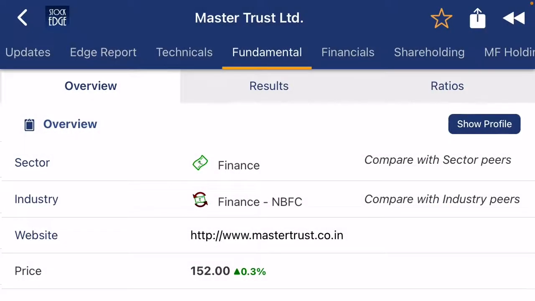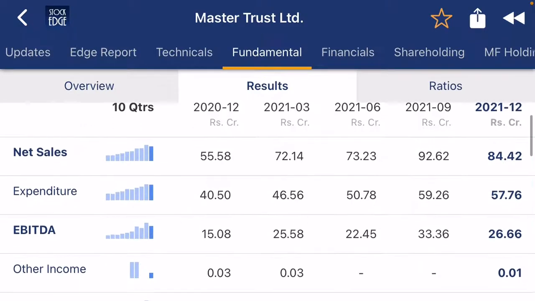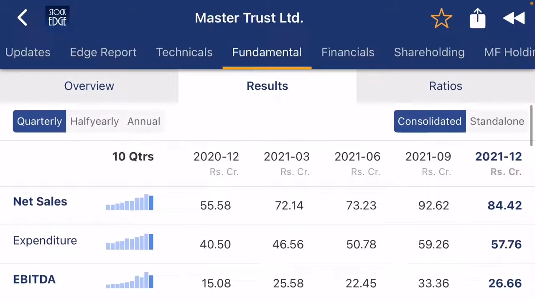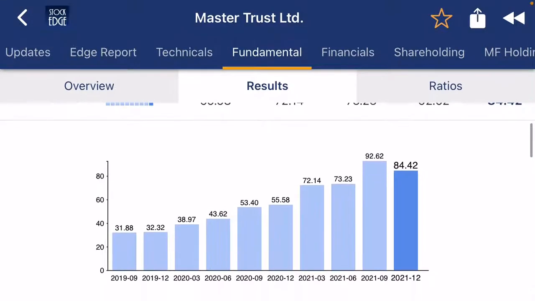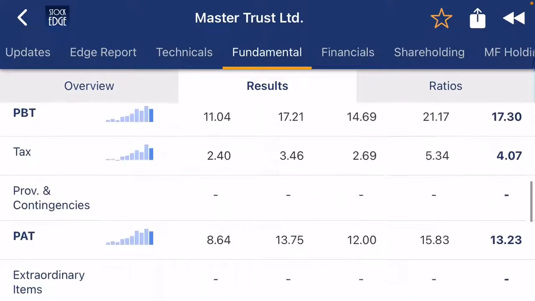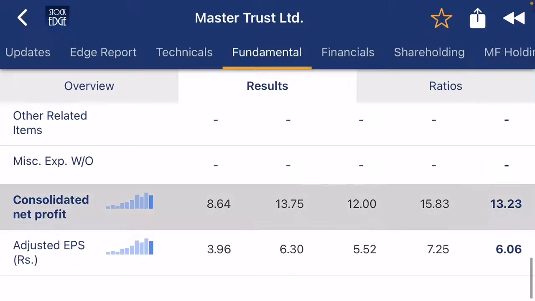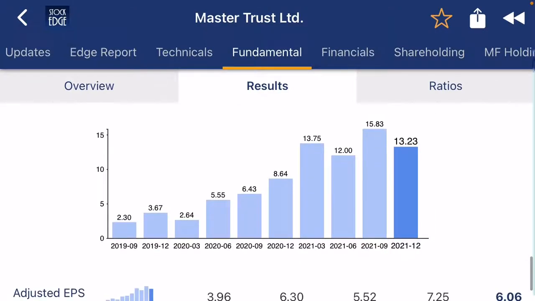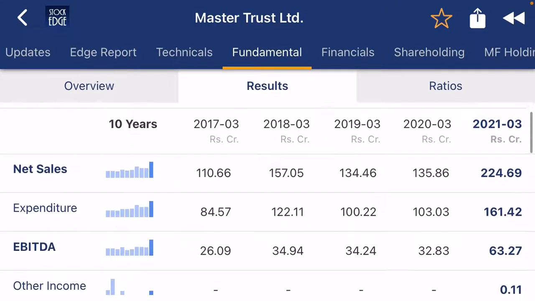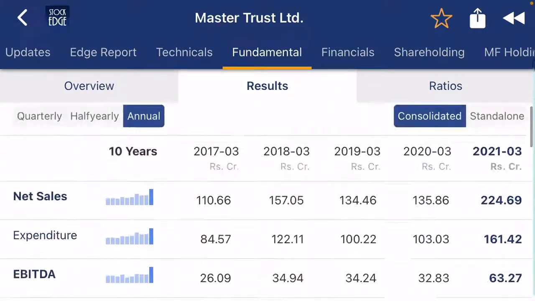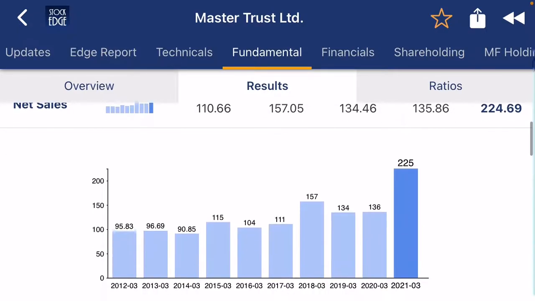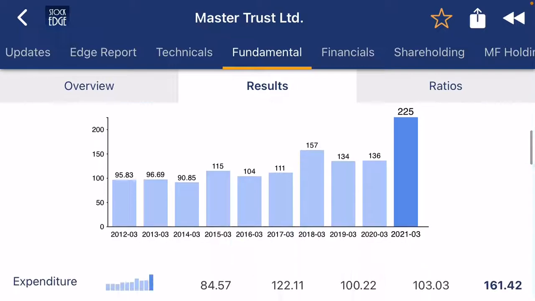Now let's check the result of the company. The quarterly result is growing, every quarter's result is growing. Profit is also growing. Sales are growing from 31 crore to 84 crore, which is a very good sign. The company is generating good profit, and you can see 2 crore profit has now converted to 13 crore profit, which is a very ultimate sign for the company. If you check the annual return, the last 1 to 1.5 years were very excellent, and the company is giving ultimate positive returns in the last 1 and 2 years.